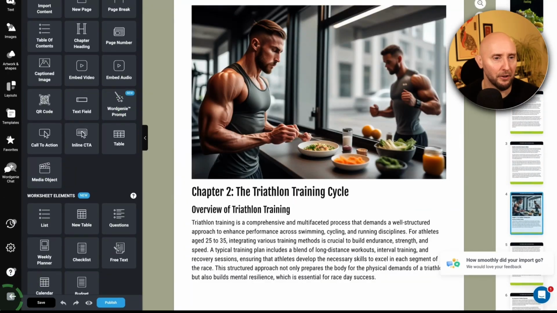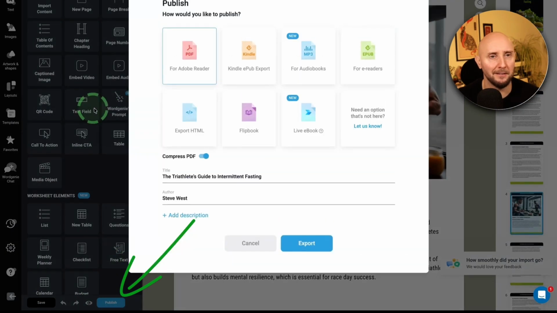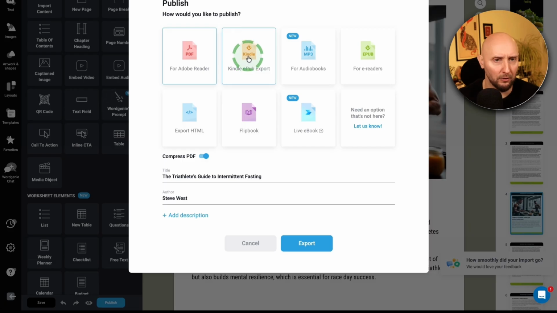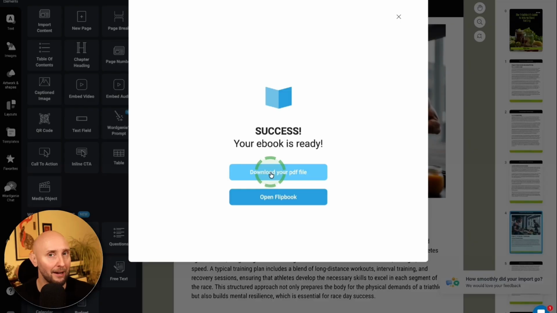Once you're happy with your ebook, you can come down to the bottom and click on the publish button, where you can publish it as a PDF or Amazon Kindle, live book, or even turn it into an audiobook. So I'm going to turn this one into a PDF, click on export. Now I can download this ebook as a PDF to my computer, or I can click on open as flipbook and see what it will look like to my audience when they view it as a flipbook.